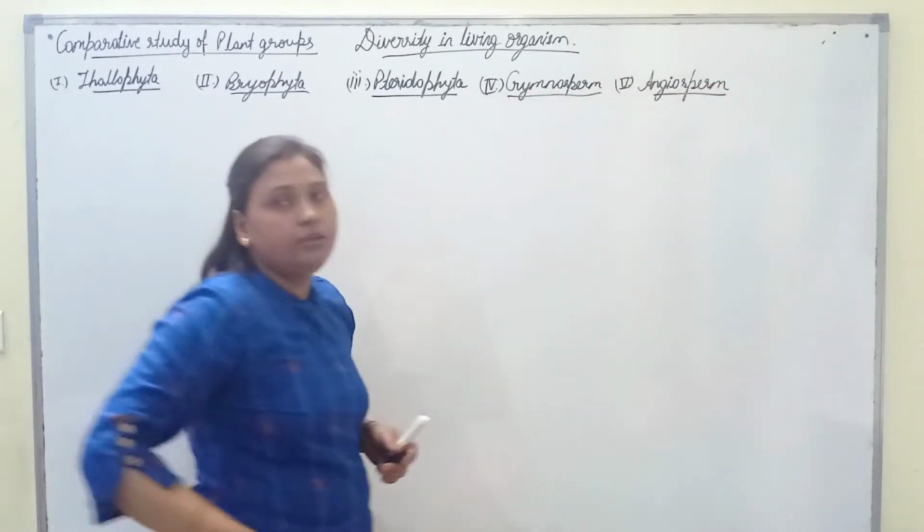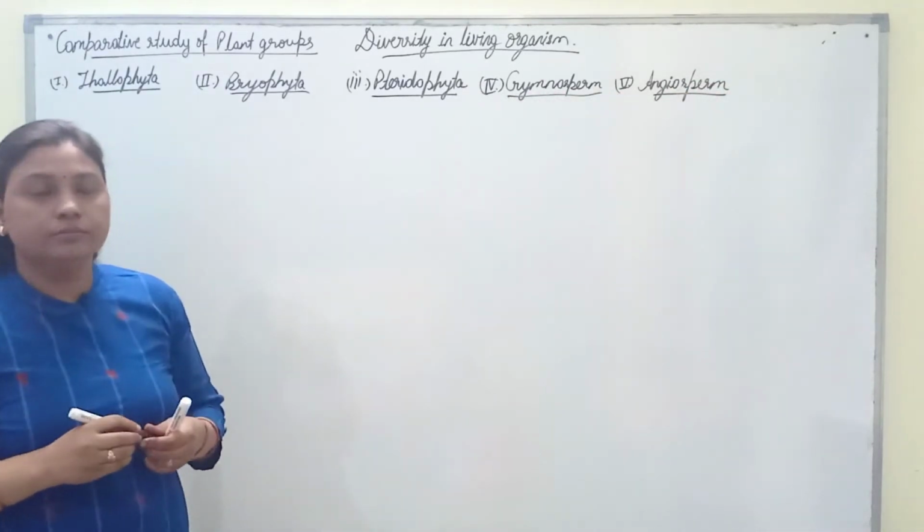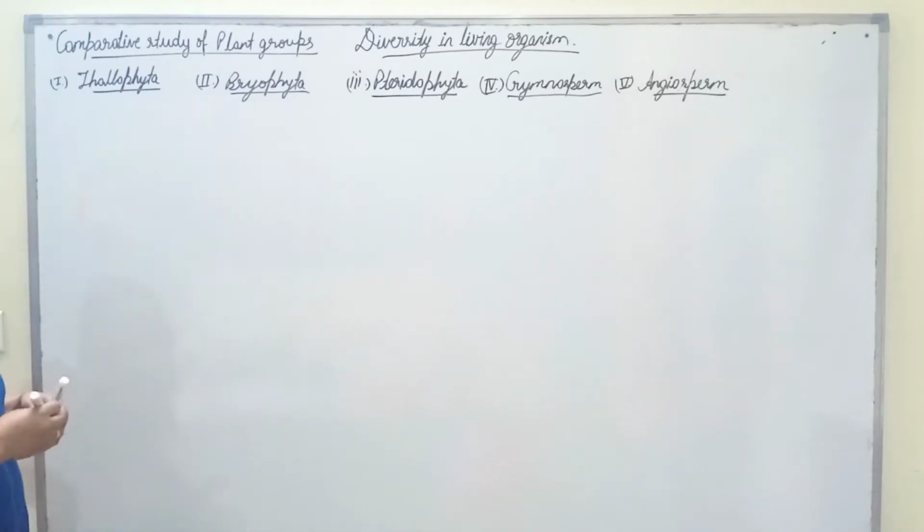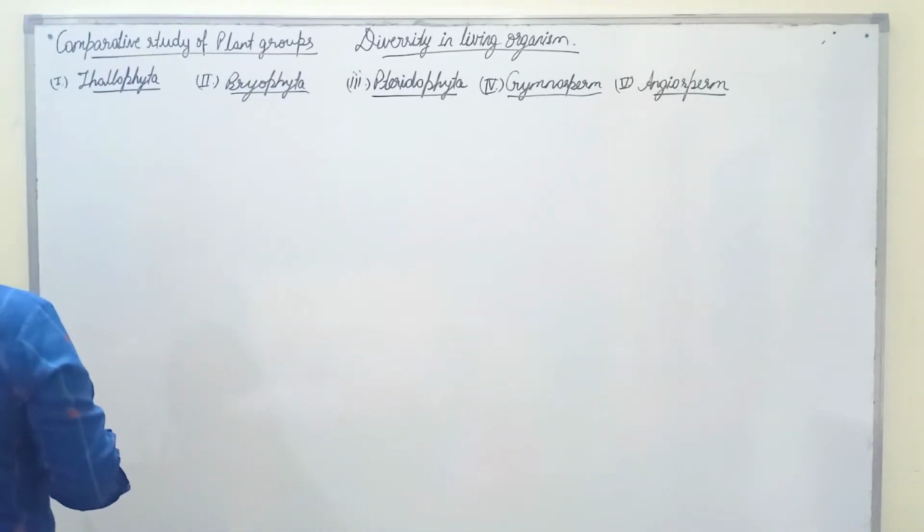So these are the 5 groups of plants. So first we will take Thallophyta.